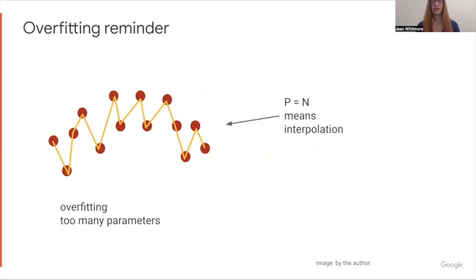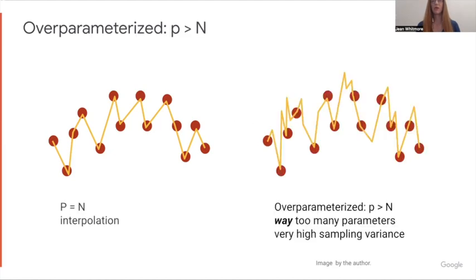So P equals N means interpolation. P is number of parameters, N is number of examples. Overparameterized, just to give a visual way of thinking of it, is when the number of parameters is far more than the number of points. So if you look at this schematic here, instead of just connecting the points, the yellow line, the fitted line, has a bunch of extra wiggles. There are way too many parameters. There should be very high sampling variance.